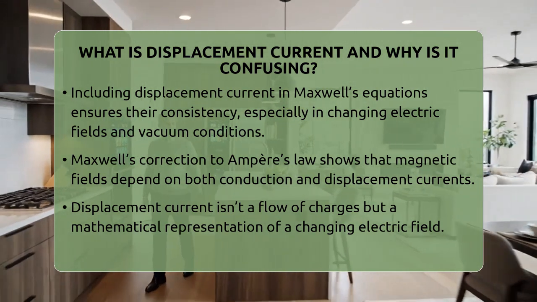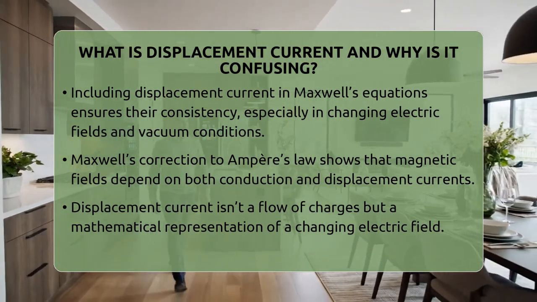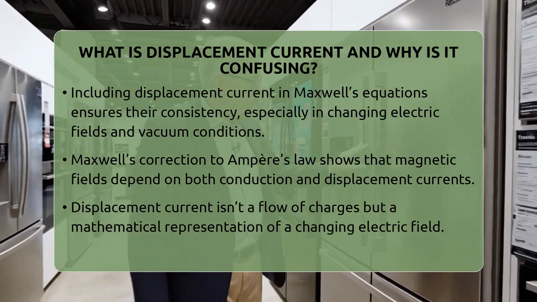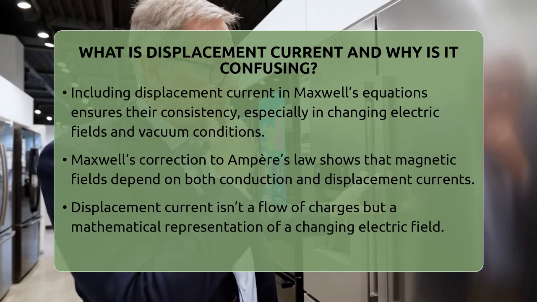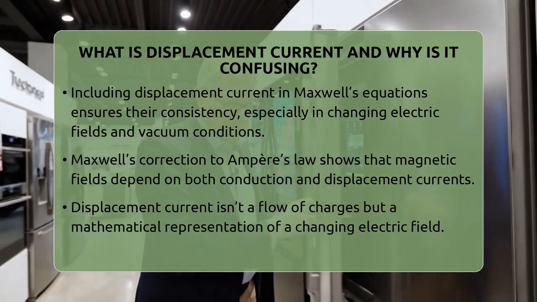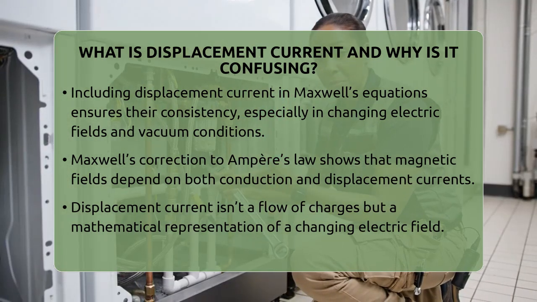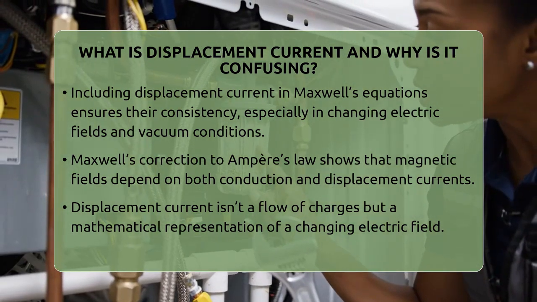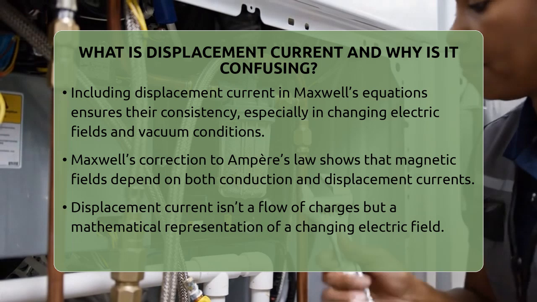In Maxwell's corrected version of Ampere's law, the magnetic field depends not only on conduction current but also on the displacement current. This addition explains how electromagnetic waves can travel through space. It also clarifies how signals move in circuits with capacitors and in antennas.